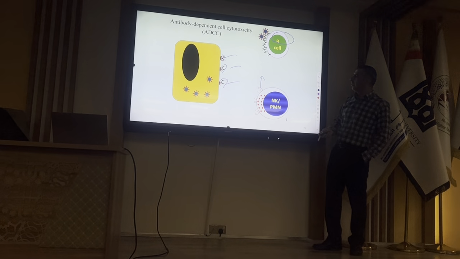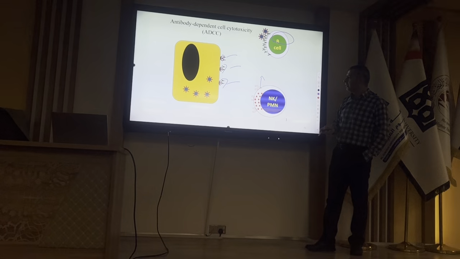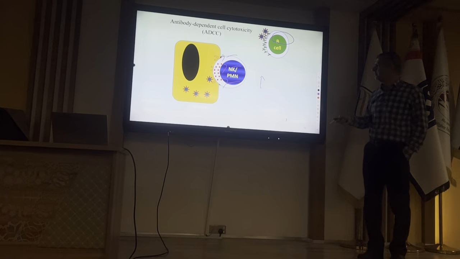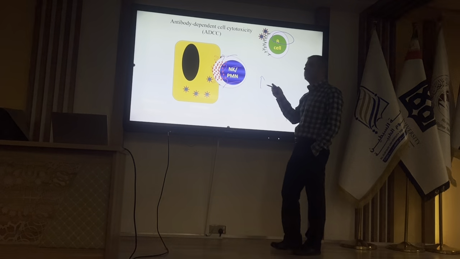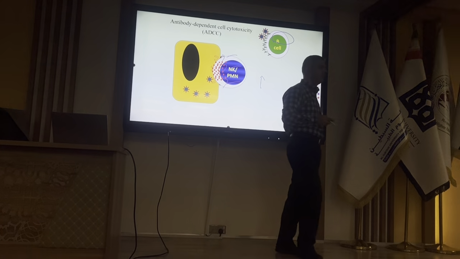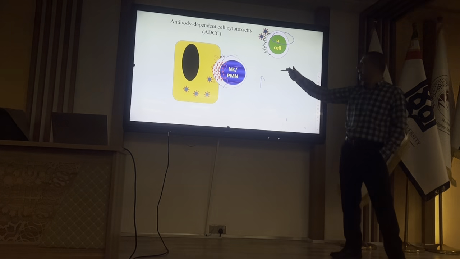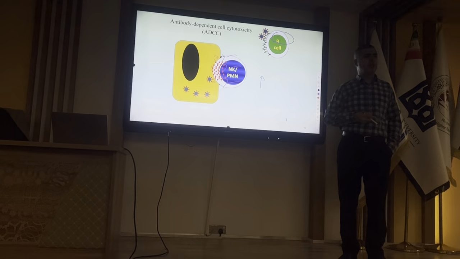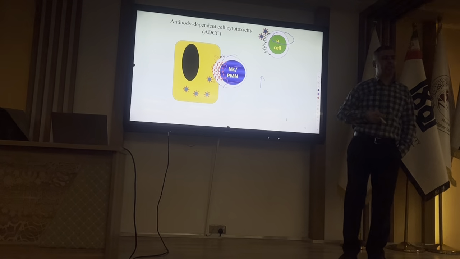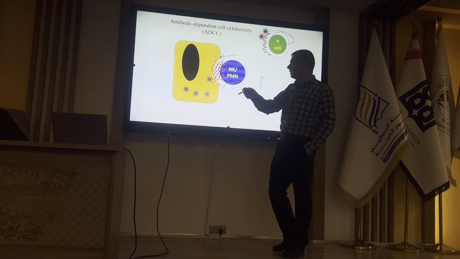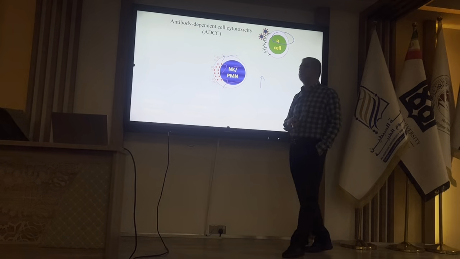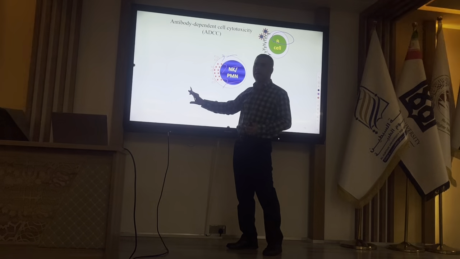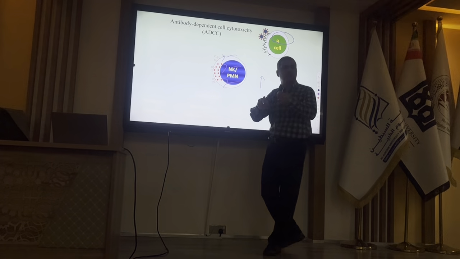After binding of antibody to the antigen, NK cells can bind to that antibody, and then we will have activation of NK cells and release of the content of the granules of NK cell. What do NK cells have inside their granules? Perforin and granzyme. Perforin makes holes and granzyme goes inside the cell and induces apoptosis of the target cell. When the target cell is killed, the virus doesn't have a location to proliferate.